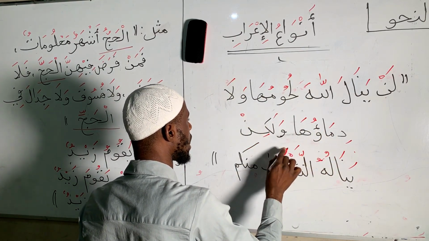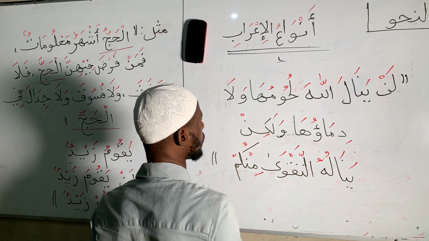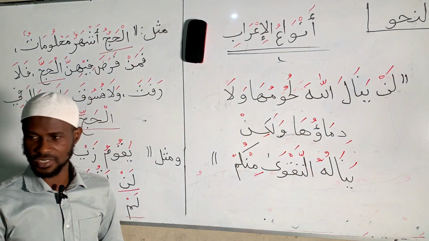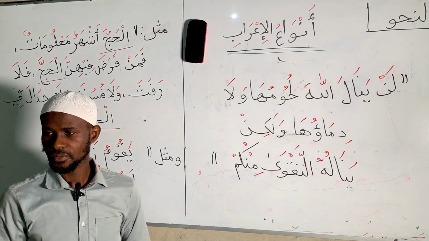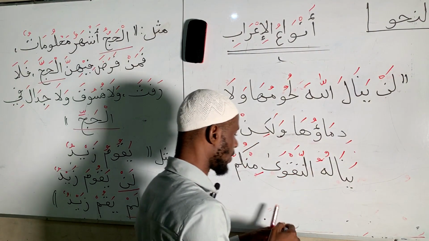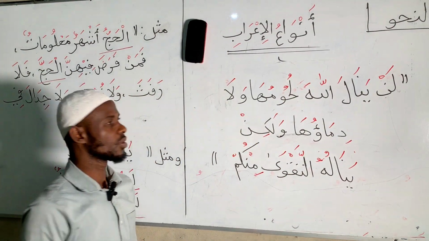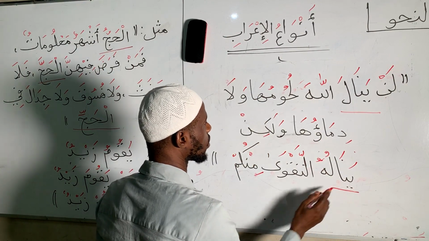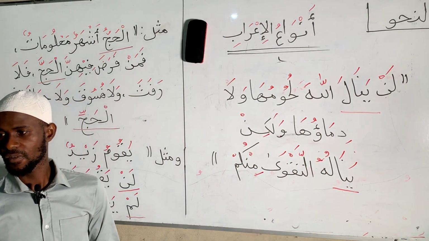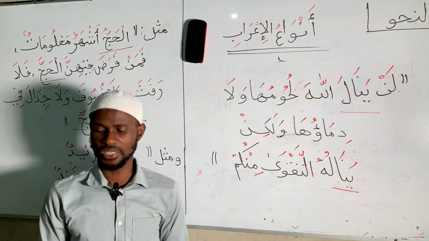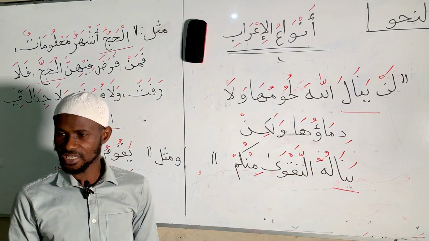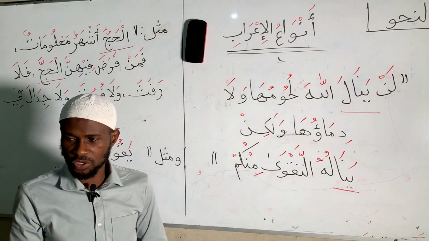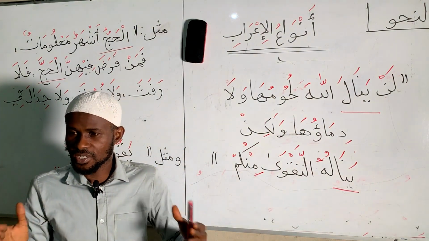يناله التقوى منكم. Abdul Hafiz, there is a verb that is repeating itself in the verse. What is that verb? ينال. Yanal. So how many yanal do we have in the sentence? We have two. So the first yanal, what does it take at the ending? فتحة, fatha. The second yanal, what does it take at the ending? ضمة, dhamma. You can see the inflection. When we say fatha, I told you that your lips will be flat without stress.